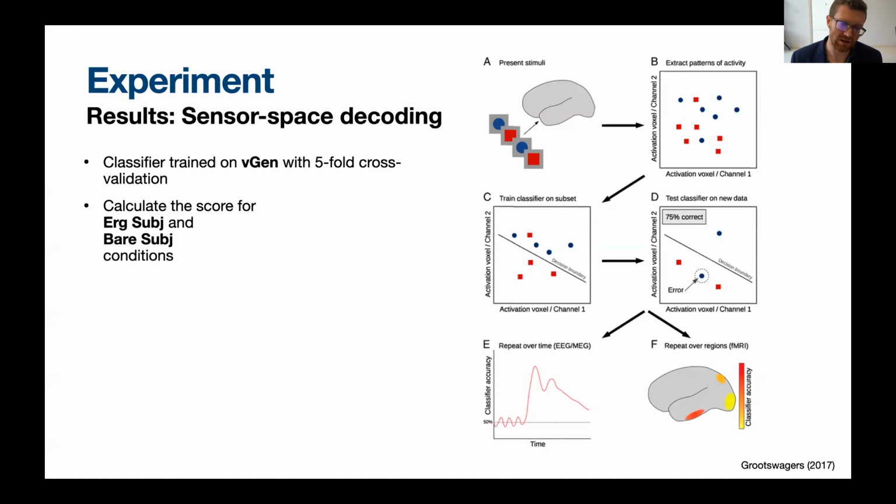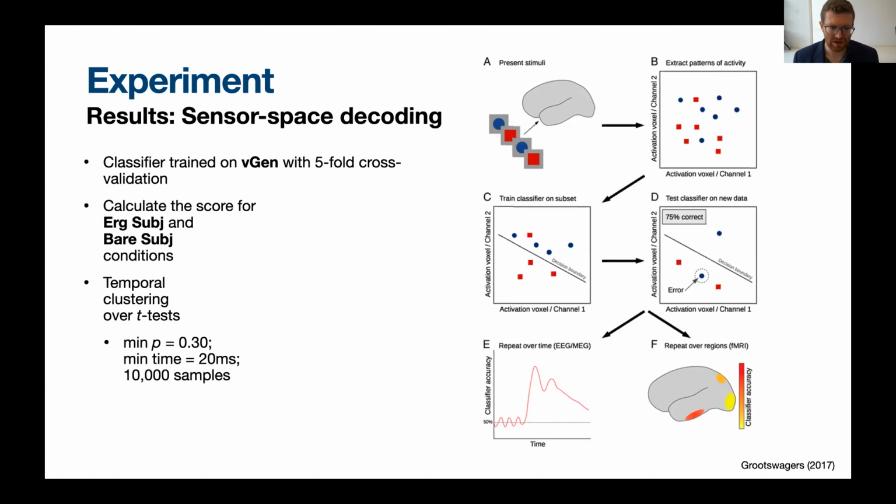And we compared that to the score for the classifier on the bare subject conditions, which is where the subject is the relevant cue for the features of the verb. Afterwards, we did temporal clustering, and we did cluster-based permutation tests on the t-values comparing these. So that is, we did the t-tests for these score values at every millisecond, and then we looked for significant clusters of adjacent time points where these t-values were significant.